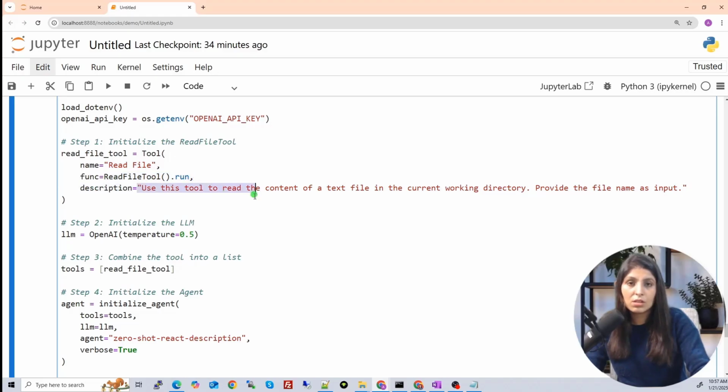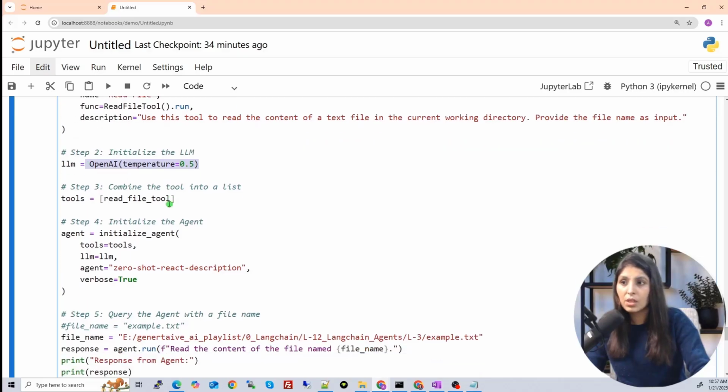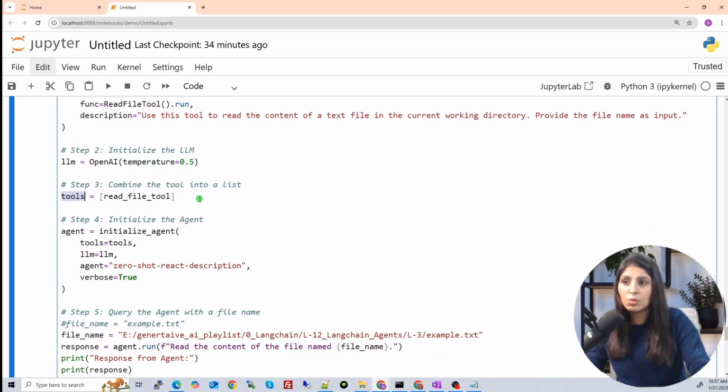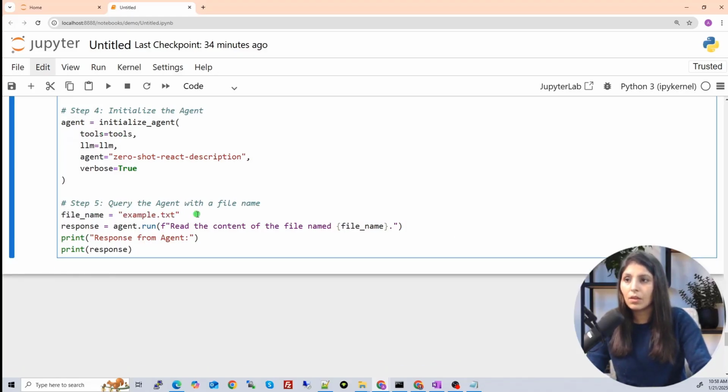On the basis of this description, your LLM will know about this tool, and then this is our LLM which we are using. In this tools list, we are writing the name of all the tools which we want to provide to the agent, and then here we are initializing the agent. So here I have mentioned example.txt.